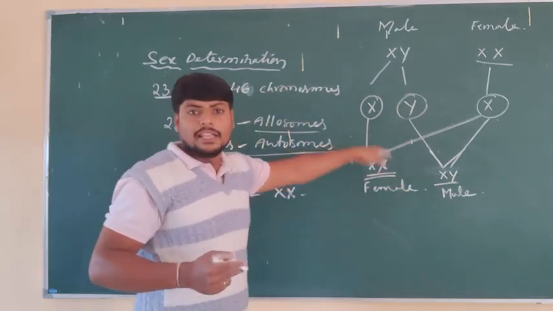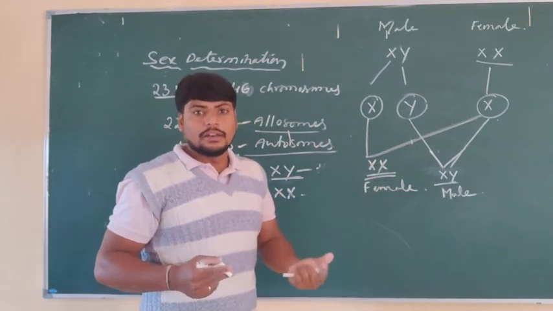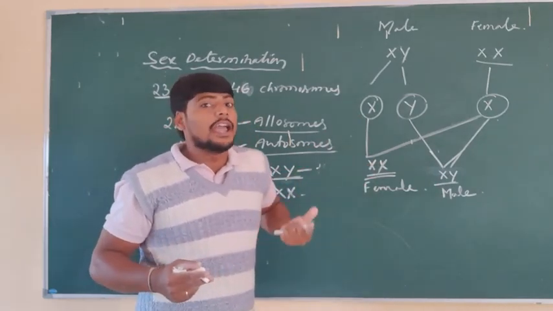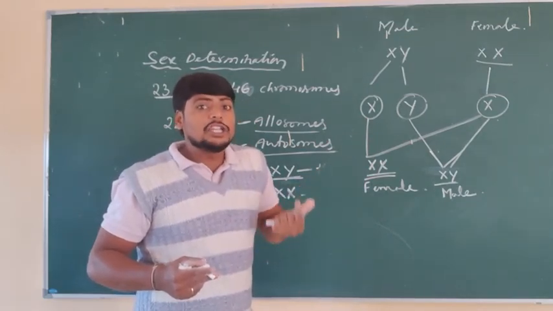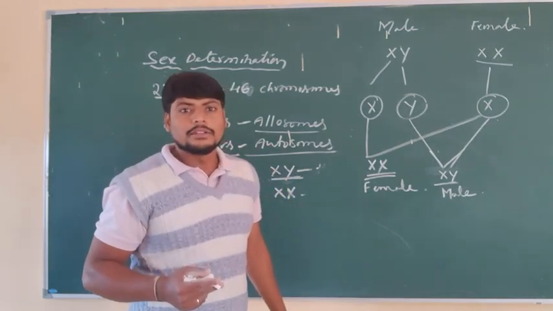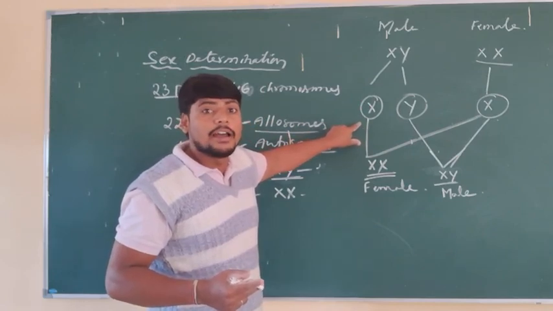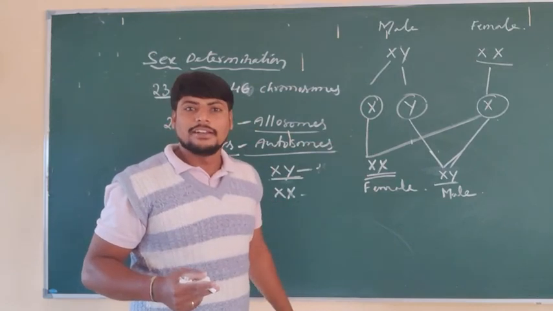And finally, by seeing this flow chart, we can come to one conclusion. If the sperm cell carries different types of chromosomes during zygote formation, that impacts the offspring of the organism. The male organism plays a key role in sex determination.